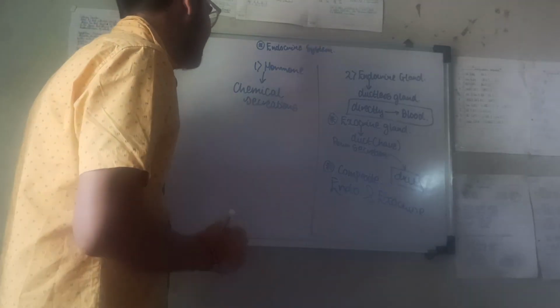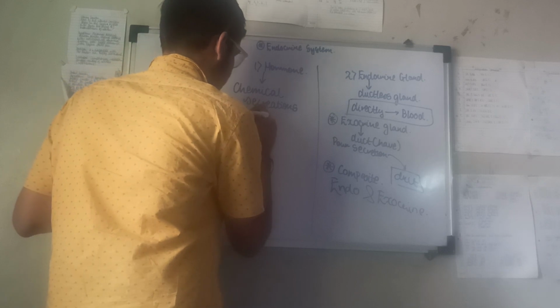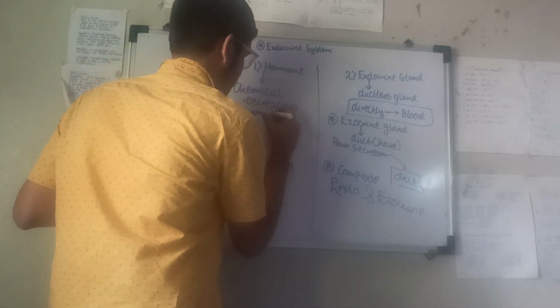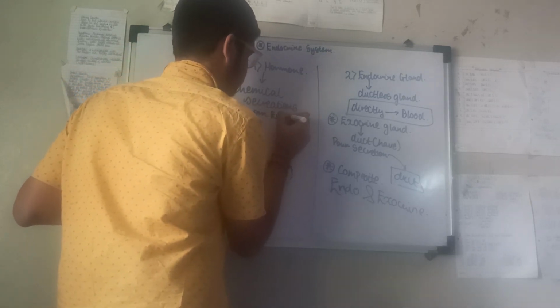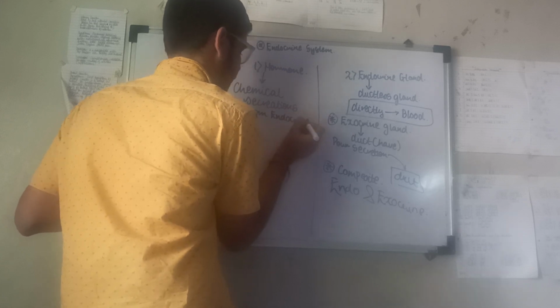Hormones are chemical secretions from the endocrine gland.